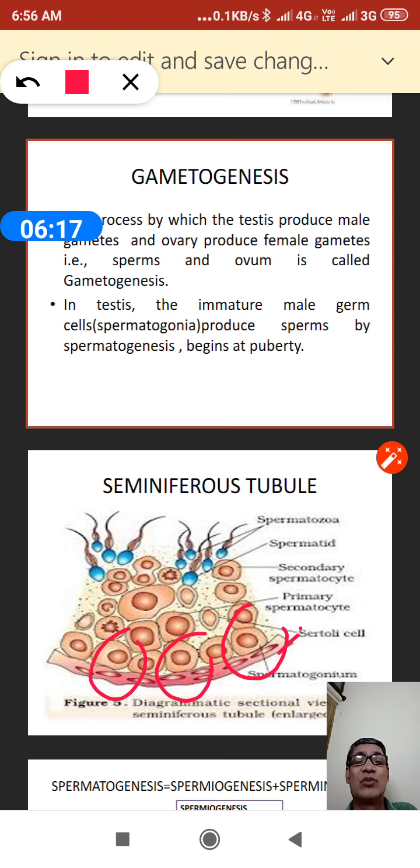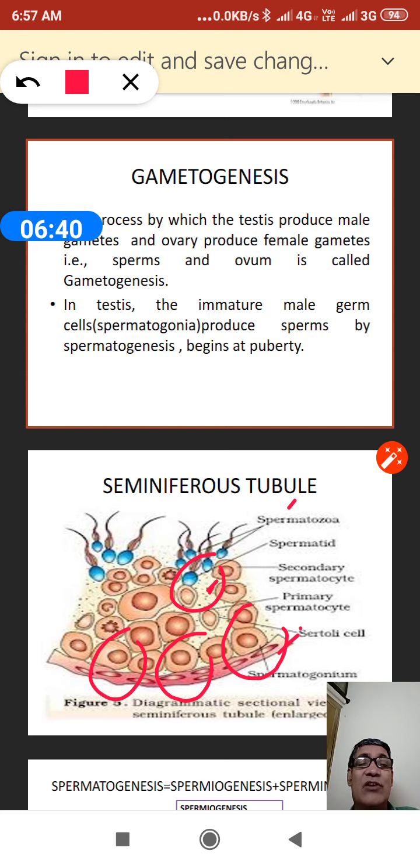Here I am showing you the picture of the spermatid. It is also marked. This is the first phase, called spermatogenesis. And when the spermatid changes into the spermatozoa, that is called spermiogenesis.